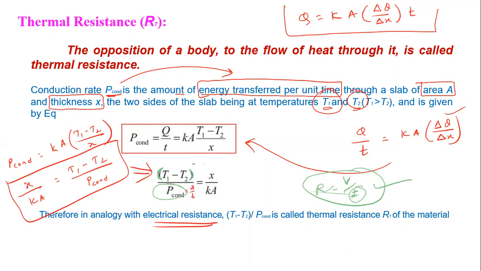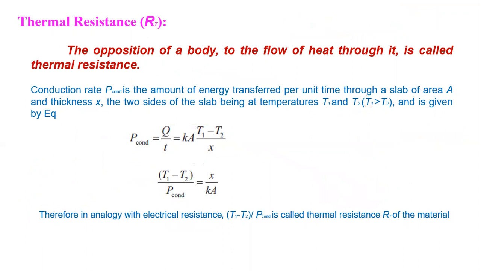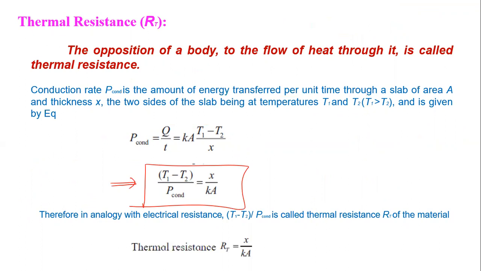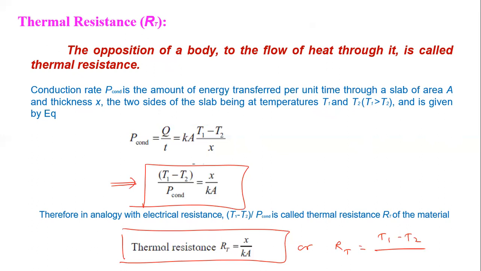So here this term is analogous to the resistance. This is called thermal resistance. So we get a formula for thermal resistance by using the analogy. Thermal resistance is X upon Ka, or we can write thermal resistance is equal to (T1 minus T2) divided by P conduction. So this is the formula.